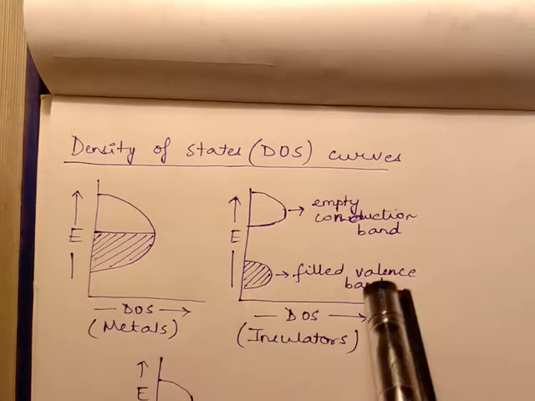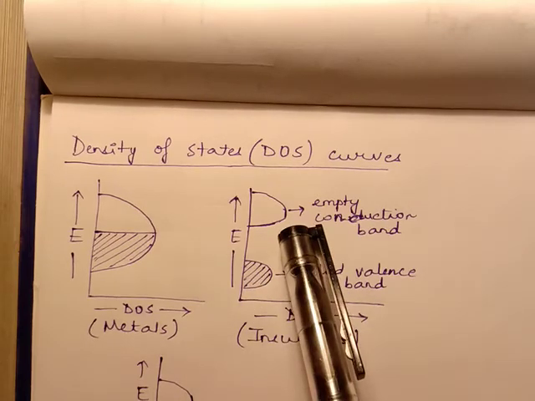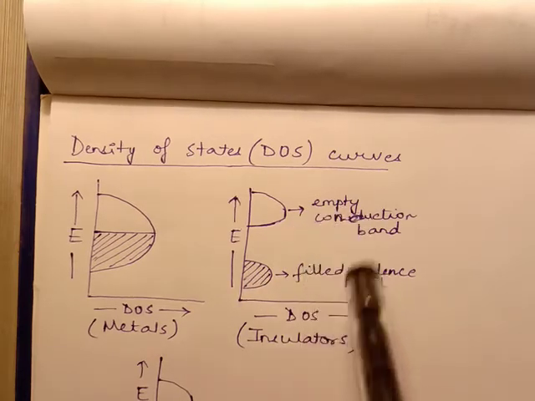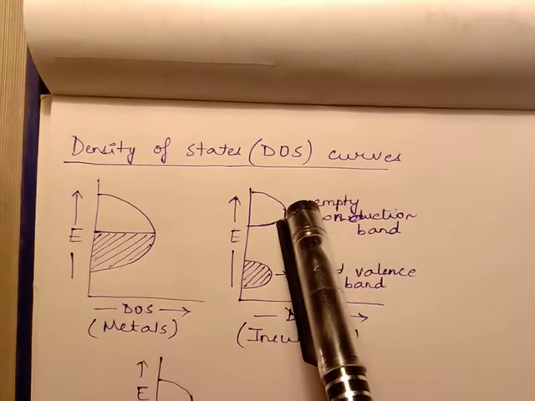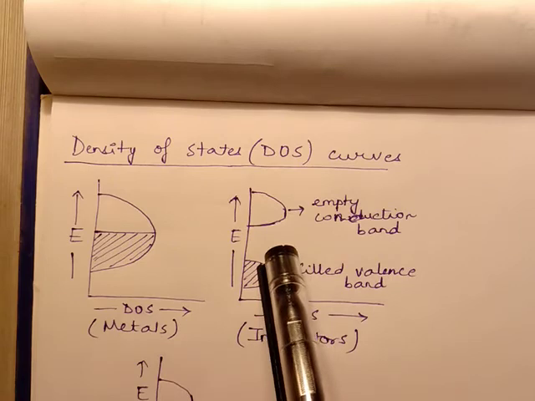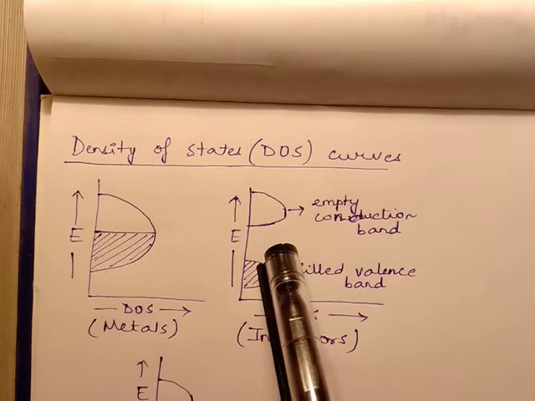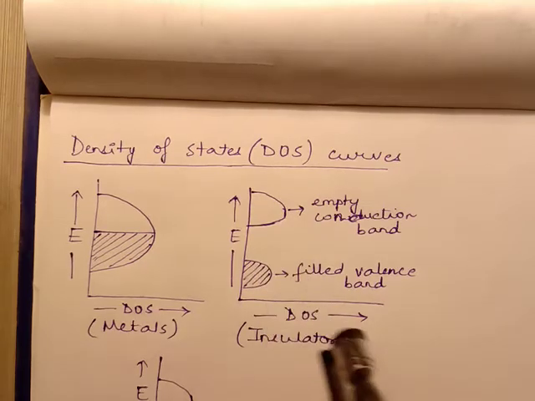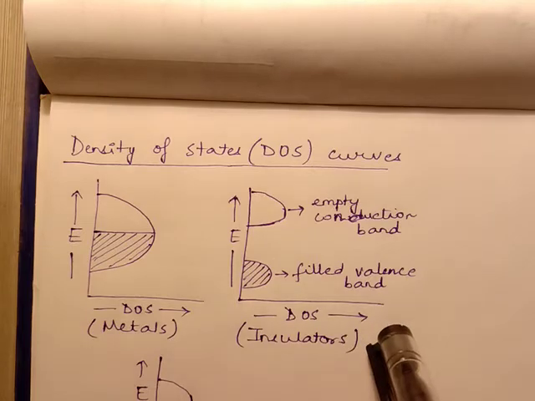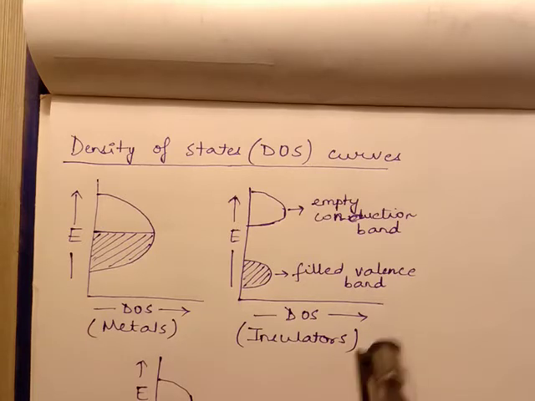This lower band is the filled valence band and this is the empty conduction band. So as you can see, in metals the two are almost overlapping, but in case of insulators there is a considerable gap between the two. For example, in case of diamond, this gap is 5.2 electron volt, which is quite a large value. So in case of insulators, they don't really conduct electricity unless the conditions are very favorable, that is unless the temperature is extremely high. Now moving on to semiconductors.